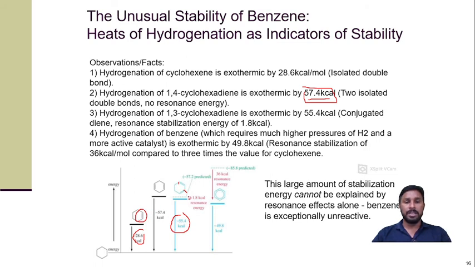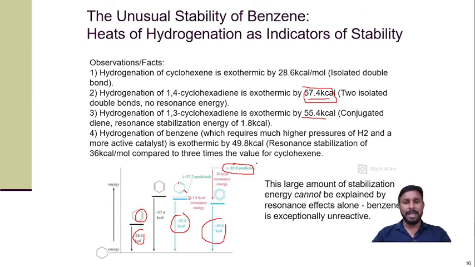Now if we consider that there are 3 double bonds like in the benzene, then if we predict, the value must be 85.8 kilocalorie per mole. It must produce this kind of energy, rather than 55.4 kilocalorie, in this exothermic reaction. But if we do the hydrogenation of benzene, then it produces 49.8 kilocalorie energy.